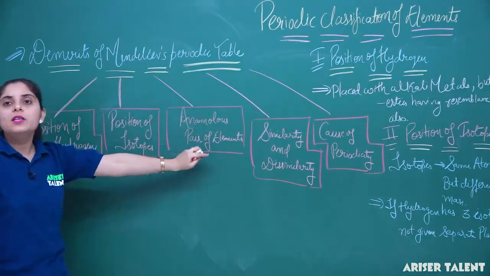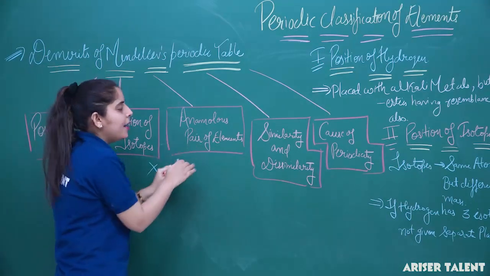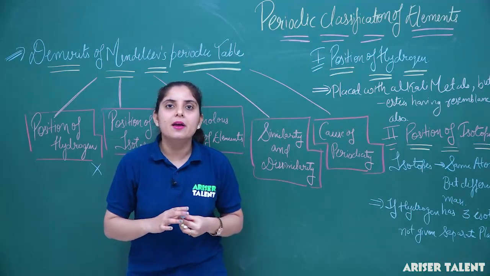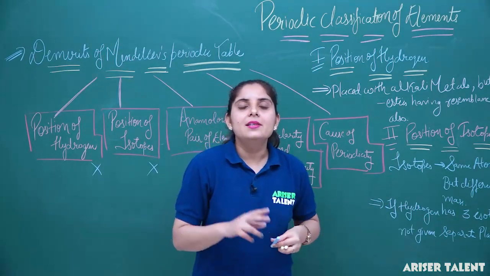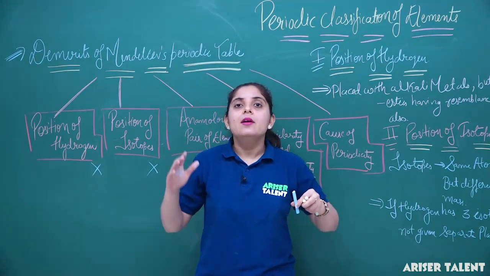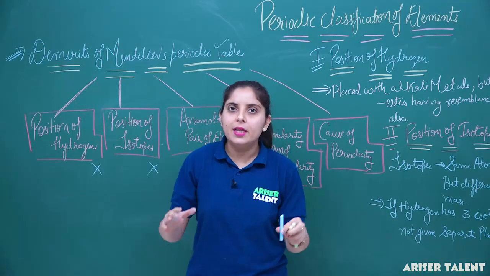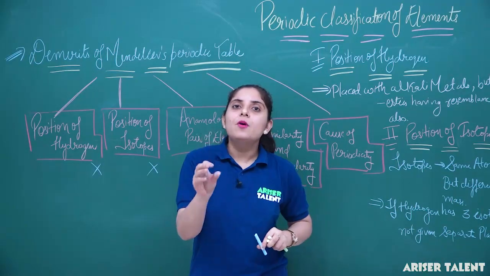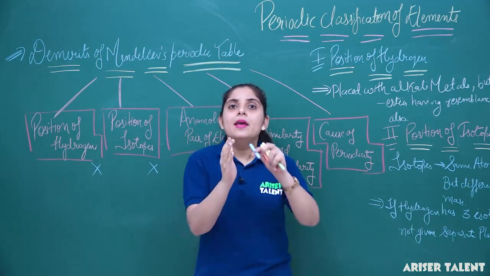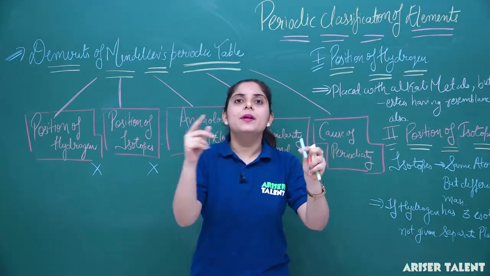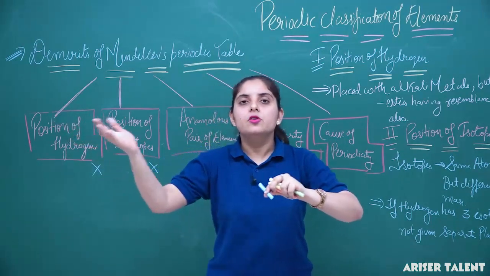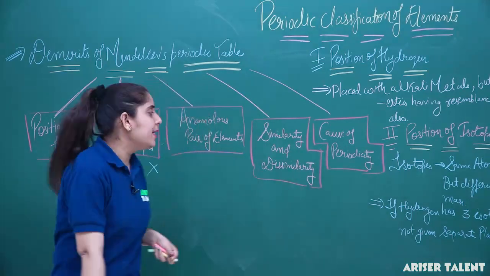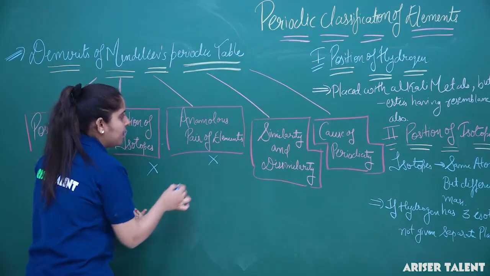Now move to our third topic, that is anomalous pair of the elements. What does this statement specify here, anomalous pair? We have seen that Mendeleev arranged the periodic table in the increasing order of their atomic mass. But some of the elements found in the table have a greater atomic mass as compared to the element before them. So this rule has been discarded according to Mendeleev's periodic table.